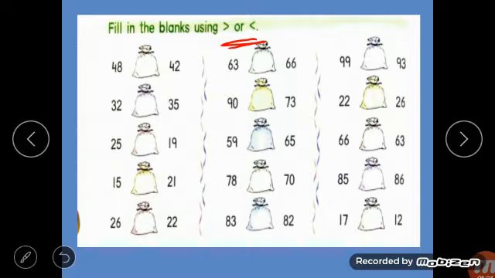You are small, no? First of all, by counting also, if you know the counting well, you know that 48 comes after 42. आपको पता है 48 जो है 42 के बाद में आता है, इसलिए 48 बड़ा है.